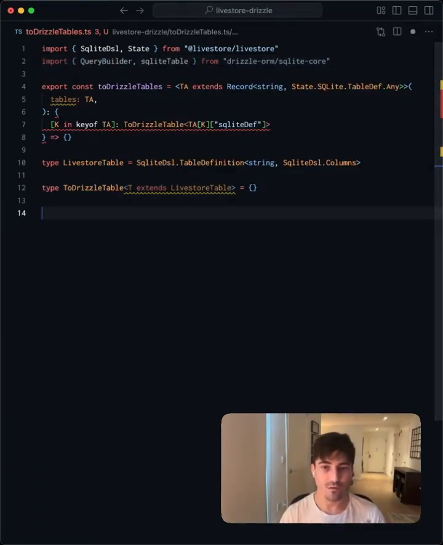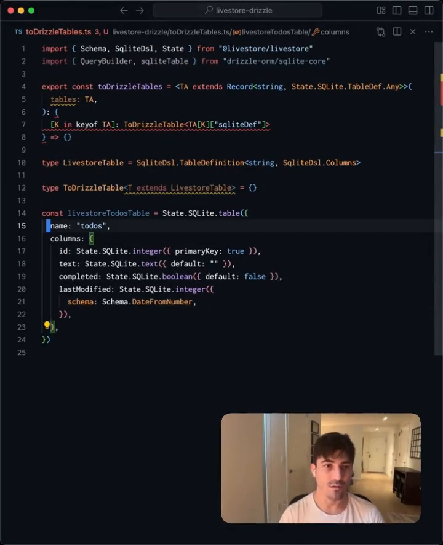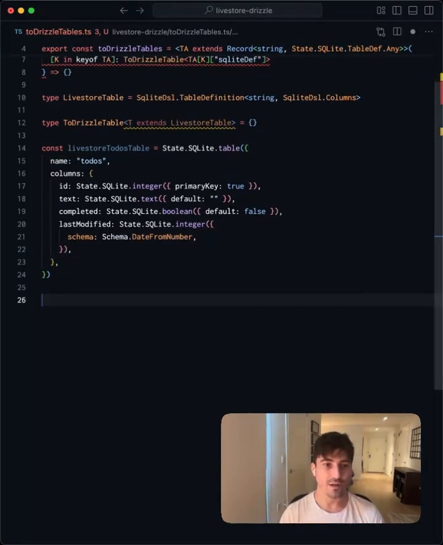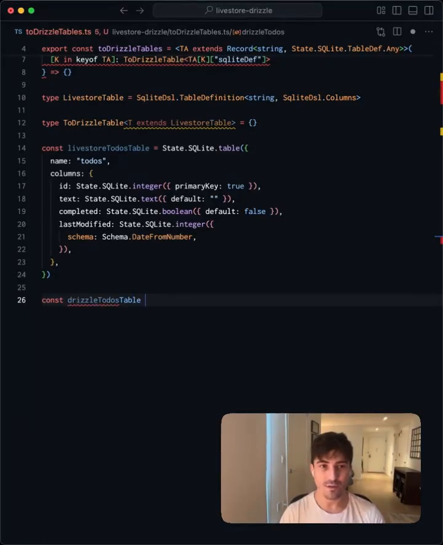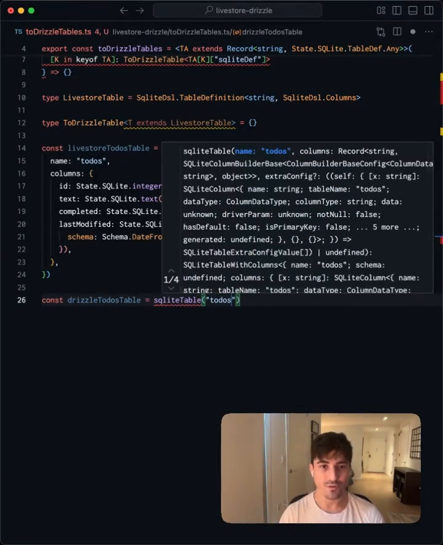Next, let's mock out what our to-dos would be if we were using Drizzle. I'm going to paste here our LiveStore equivalent just so that we're able to easily look down here. We're going to say const drizzleTodosTable = sqliteTable("todos").